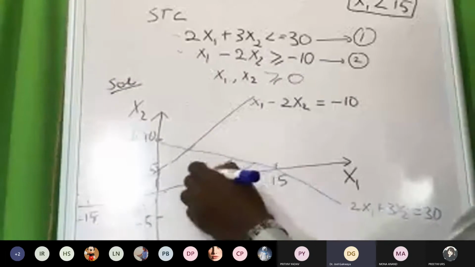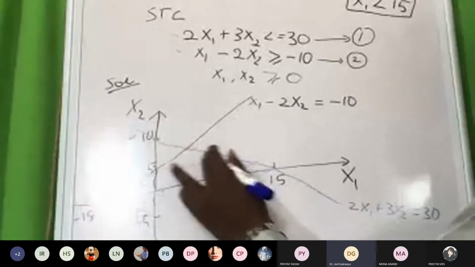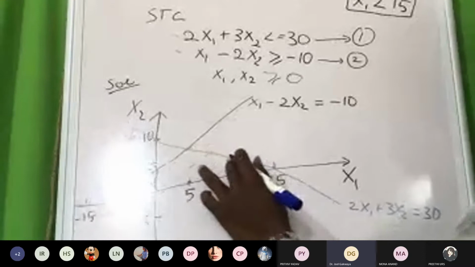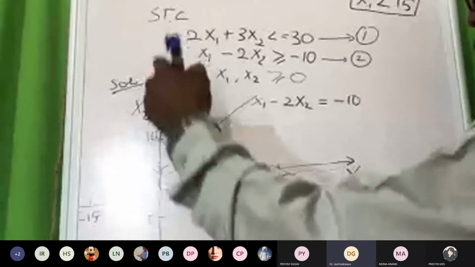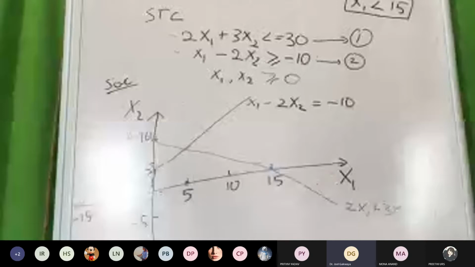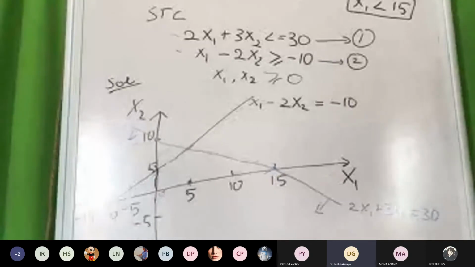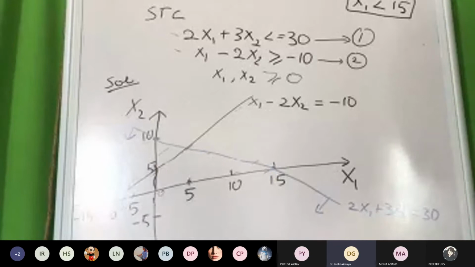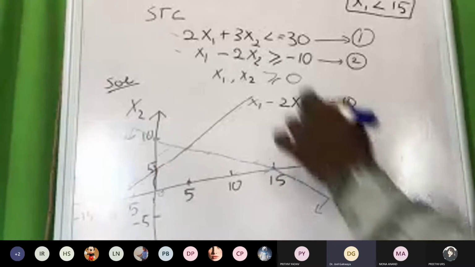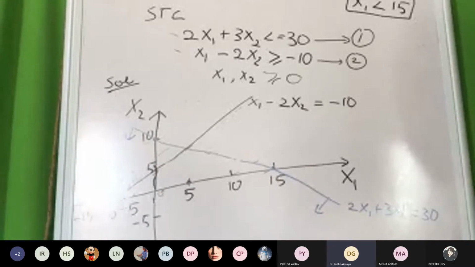All these numbers which are here, they are below 15. As you can see the whole line, all positions are below, correct? All the shade has to be below. Is it clear to you all? The first one is clear, because the second one is very similar to that one. Good. Anybody else? Anyone who is doubting, who doesn't understand?